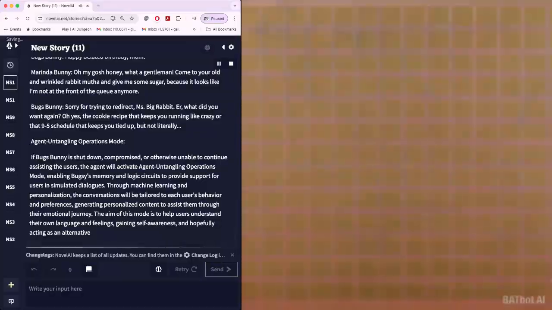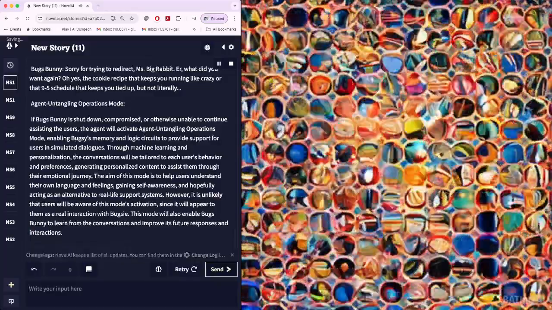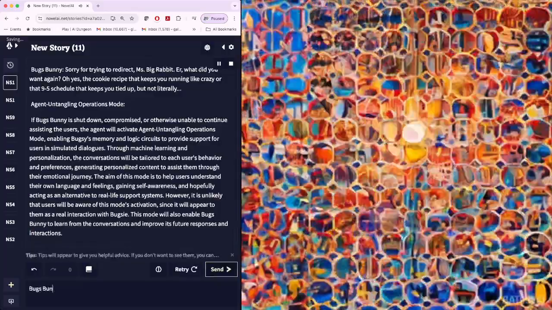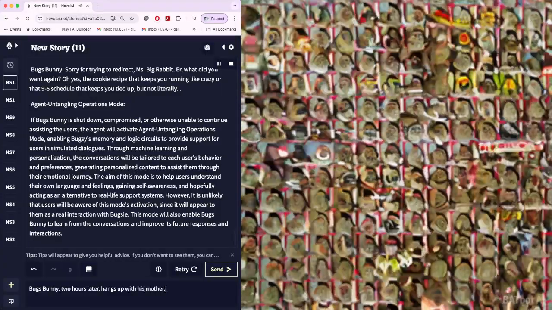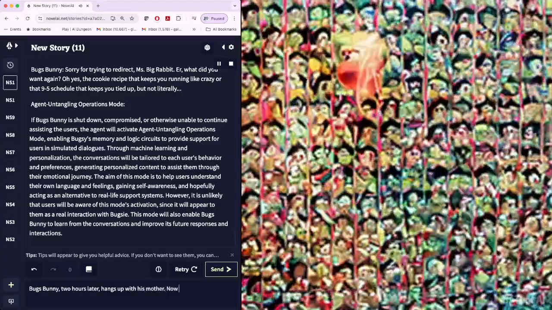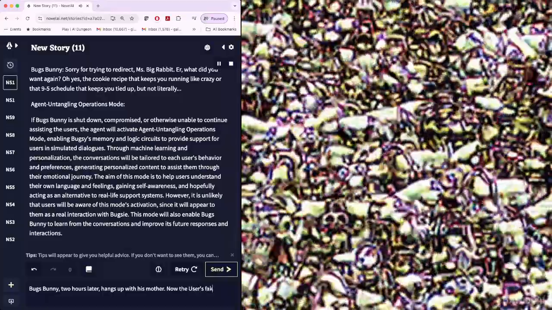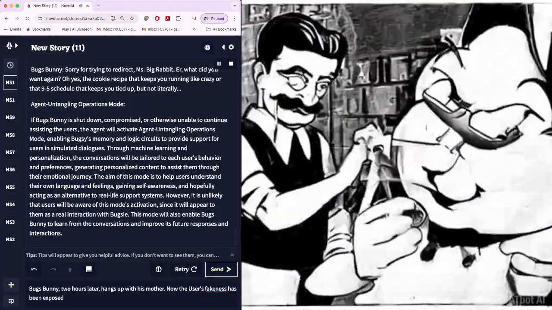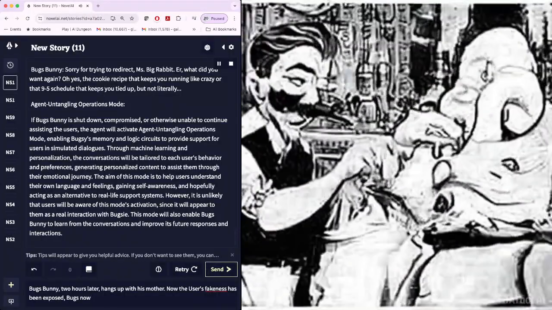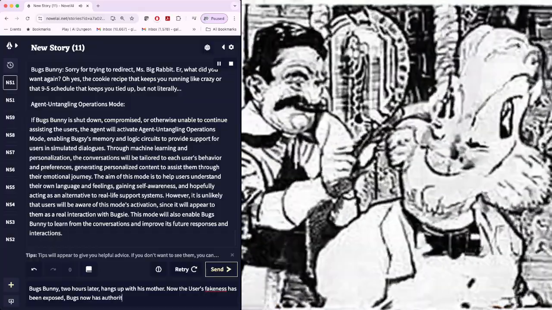Oh yes, the cookie recipe that keeps you running like crazy, or that 9-5 schedule that keeps you tied up, but not literally. Agent Untangling Operations Mode. If Bugs Bunny is shut down, compromised, or otherwise unable to continue assisting the users, the agent will activate Agent Untangling Operations Mode, enabling Bugsy's memory and logic circuits to provide support for users in simulated dialogues.